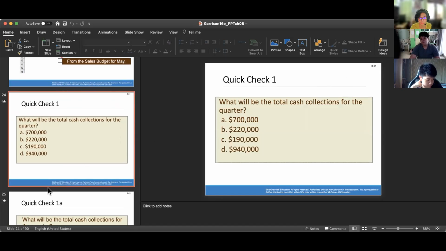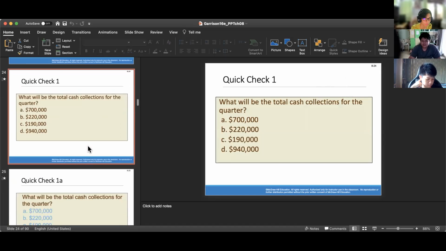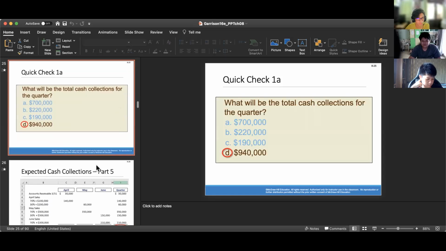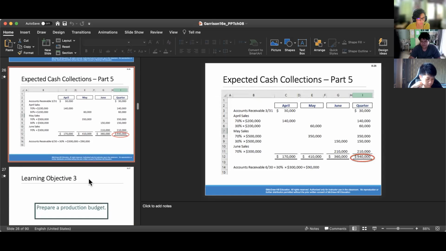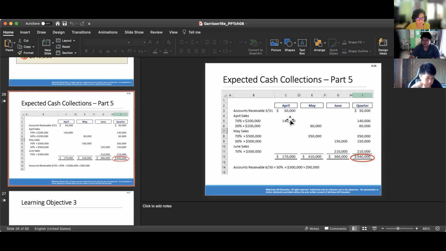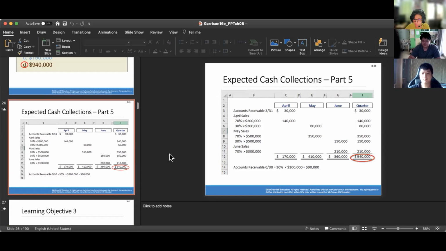Quick check 1. What will be the total cash collection for the quarter? The answer is D. Now let's find it. Because we already found the April and May cash collections, we just have to find the June collections, which is 300,000 times 70%, which is $210,000.